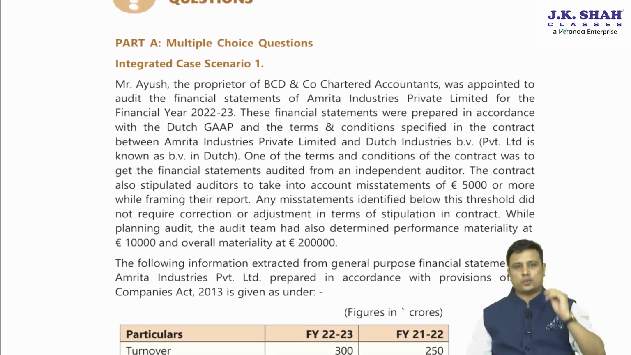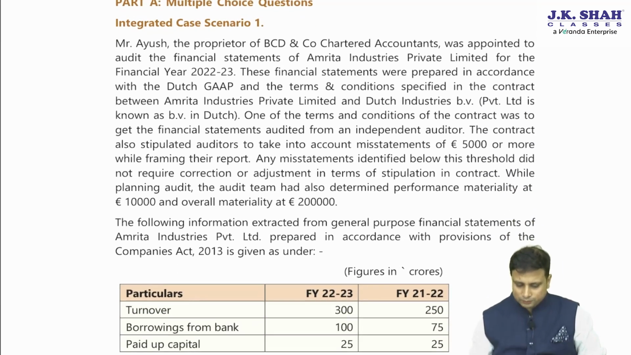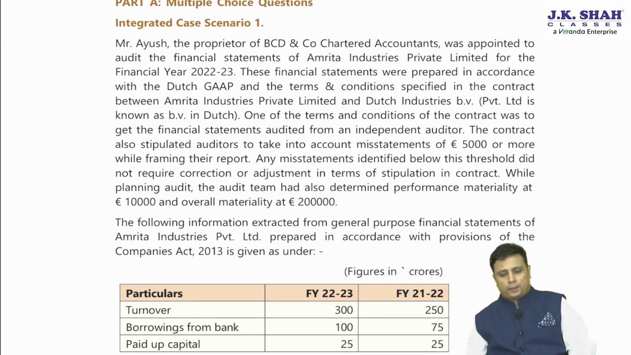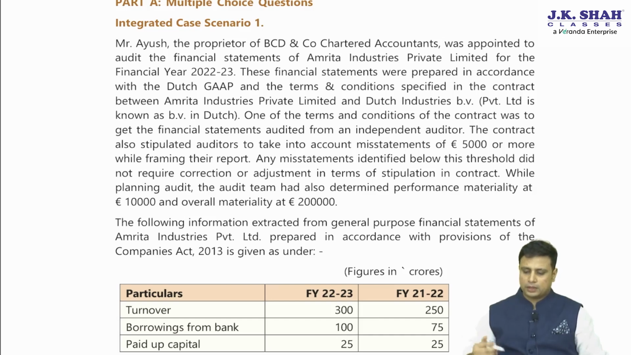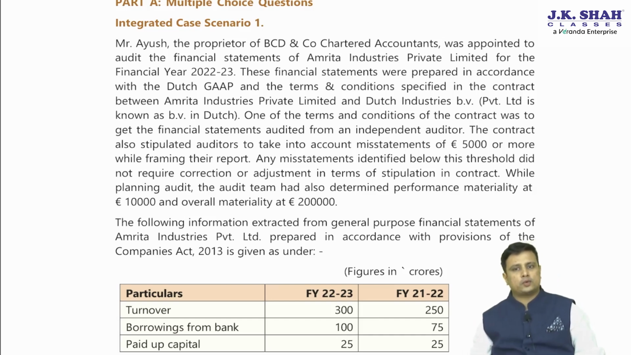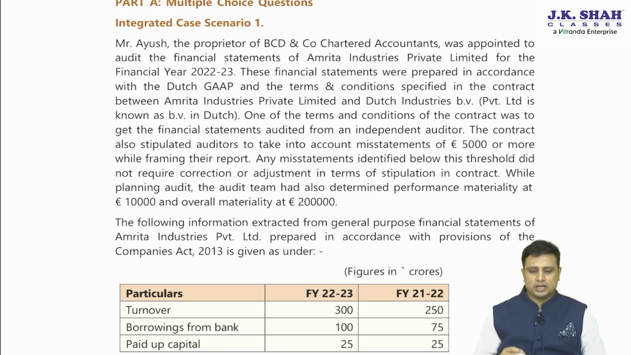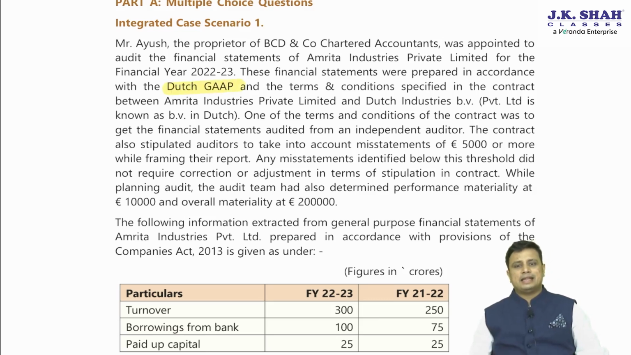Firstly, the multiple choice question. Case study number 1. Now, Mr. Ayush, the proprietor of BCD and Company, Chartered Accountants, was appointed to audit the financial statement of Amrita Private Limited for the financial year 22-23. This financial statement was prepared with the Dutch GAAP, that is Dutch Generally Accepted Accounting Principles, and the terms and conditions specified in the contract between Amrita Private Limited and Dutch Industries Private Limited, known as BV in Dutch.